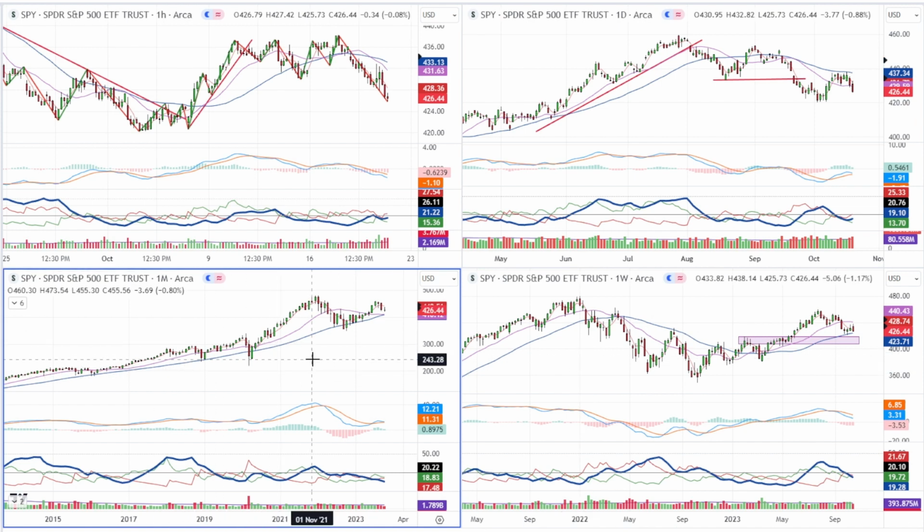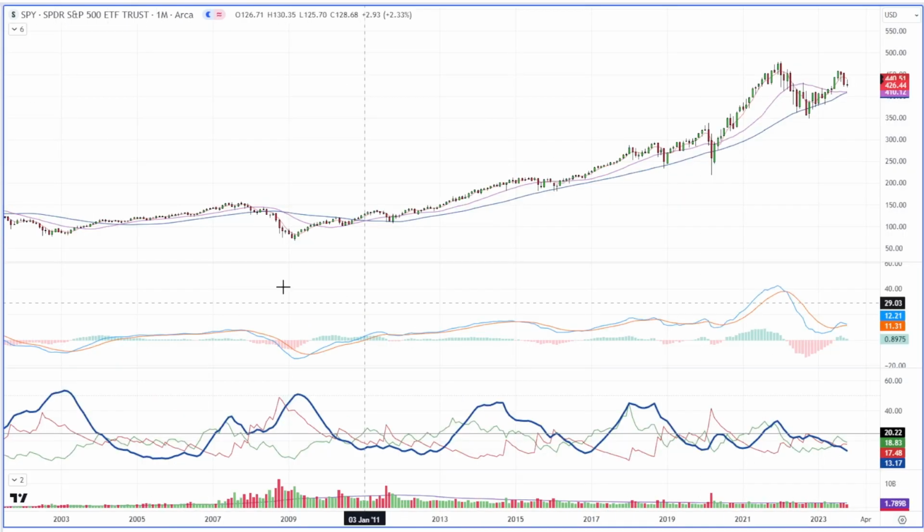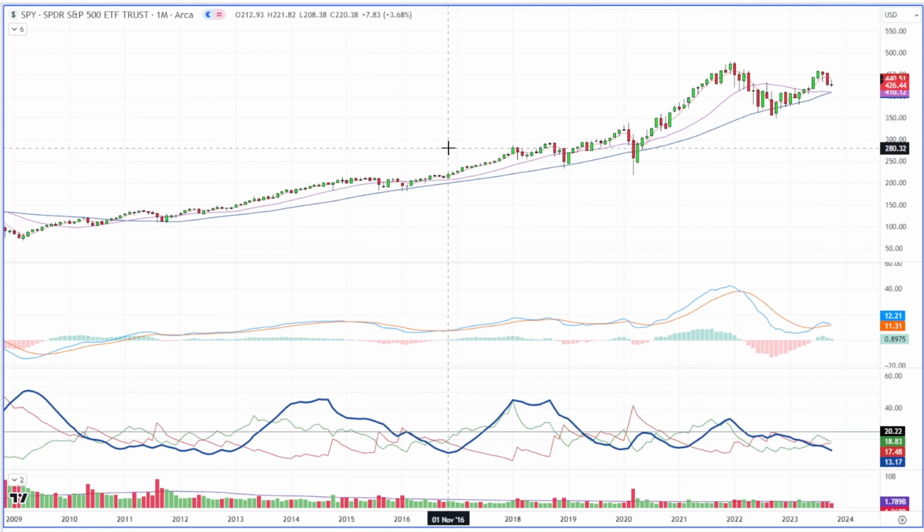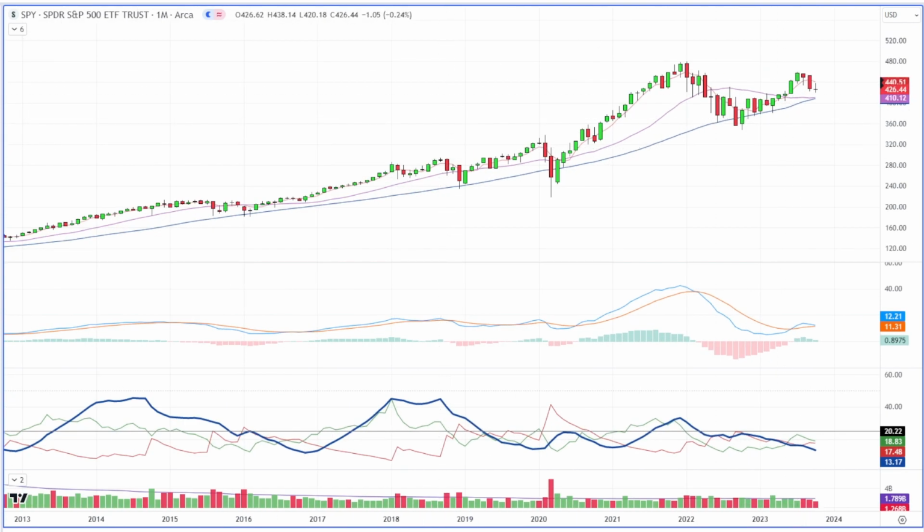All right, we're going to start with the monthly. I like to look at it on a wide angle lens and then work my way down. Let's just look at what's taking place, because we've had a move up, we got into resistance, and we started to pull back. Now, we've pulled back for 2 months, and we've made 2 lower highs, and the MACD is still holding its signal line.